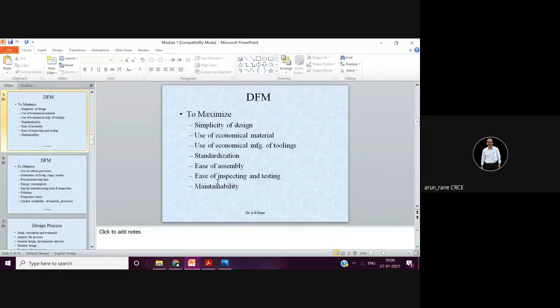And then last is maintainability. Whatever you design, whether a mobile or a camera, you have to at least see that it remains in the market for 1 year or 2 years. You make money out of that. It should not be that you made a design and within 3 months it becomes outdated, obsolete.